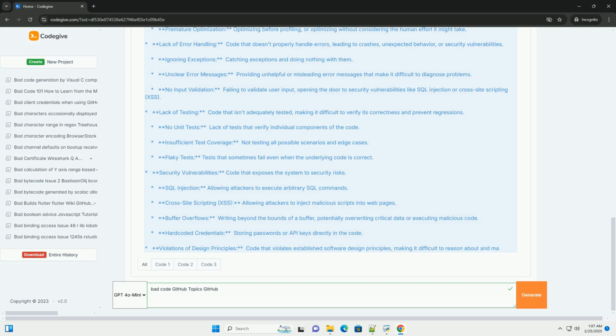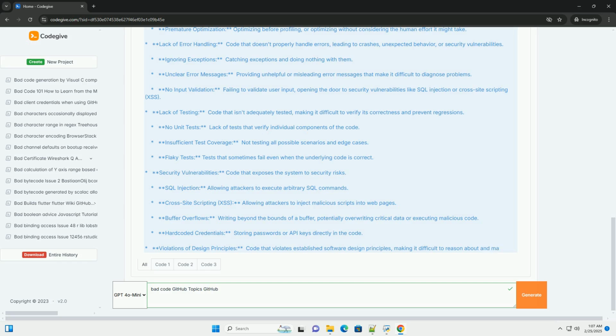4. How GitHub can contribute to, and mitigate, bad code. How GitHub can contribute to bad code, unintentionally. Lack of standards. If a GitHub repository doesn't have clear coding standards or guidelines, it's more likely to accumulate bad code.